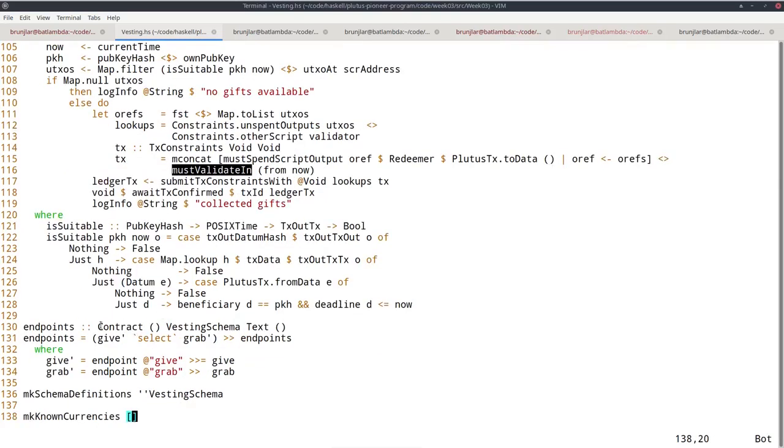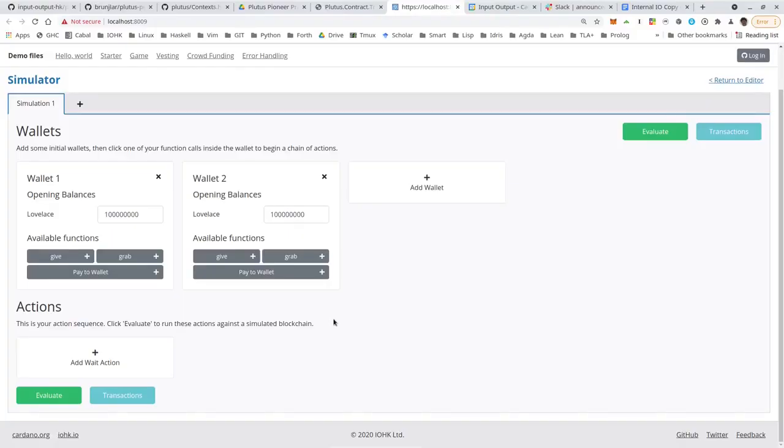And then I just bundle them up in this endpoints contract and some boilerplate for the playground. Let's try it in the playground. So we see that the playground has changed. Earlier last week we saw that the default amount was 10 Loveless, which is too low because fees are now included, and the fees are normally higher than 10 Loveless. So this default was no longer adequate. So now it's, what is it? 100 ADA is the default value.